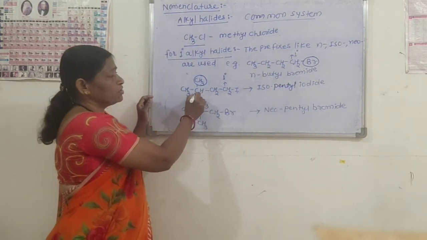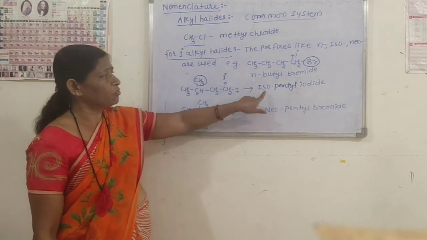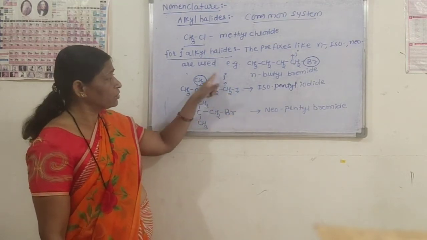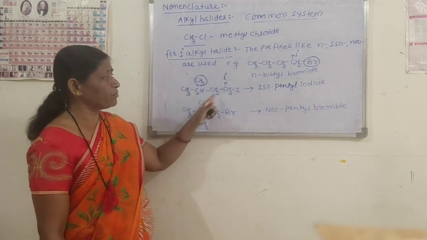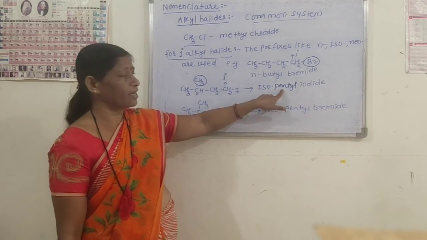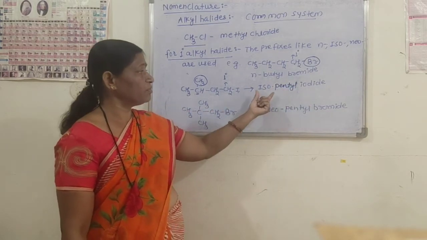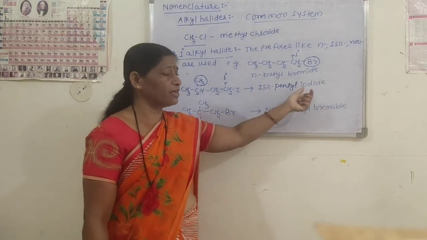In total, five carbon atoms are present, therefore the name of that alkyl group is pentyl, and for iodide is used, therefore the name of this compound is isopentyl iodide.